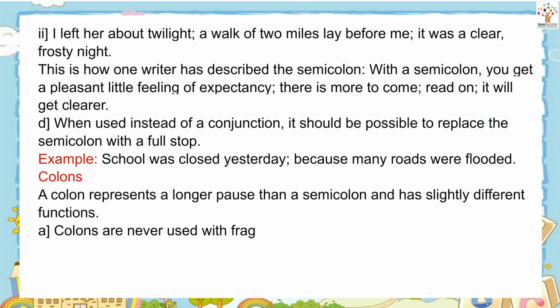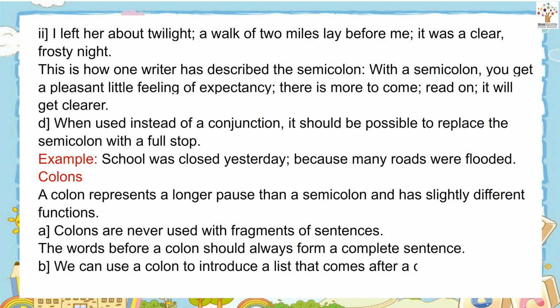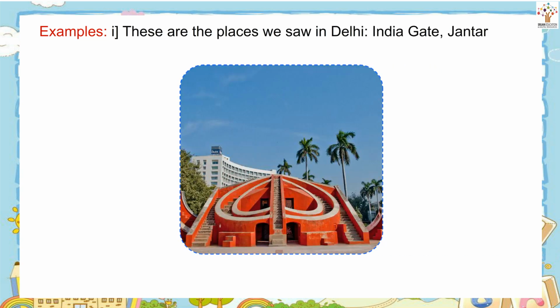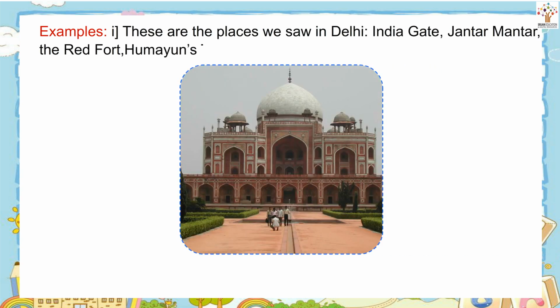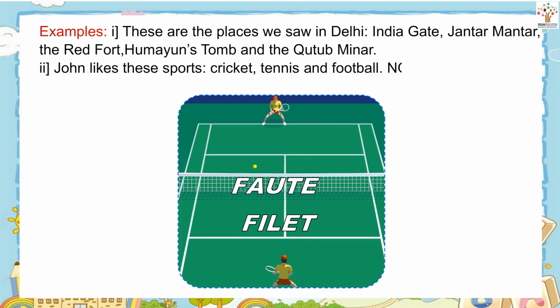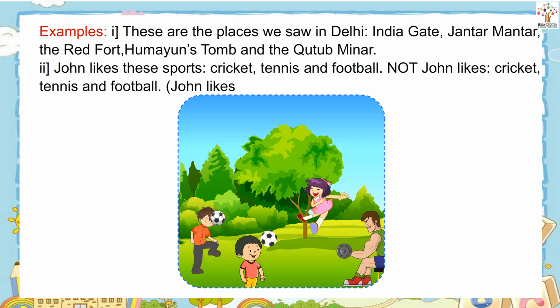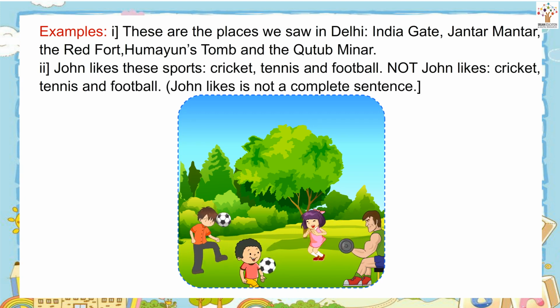Colons are never used with fragments of sentences. The words before a colon should always form a complete sentence. We can use a colon to introduce a list that comes after a complete sentence. Examples: These are the places we saw in Delhi: India Gate, Jantar Mantar, the Red Fort, Humayun's Tomb, and the Qutub Minar. John likes these sports: cricket, tennis, and football. Not: John likes cricket, tennis, and football. "John likes" is not a complete sentence.